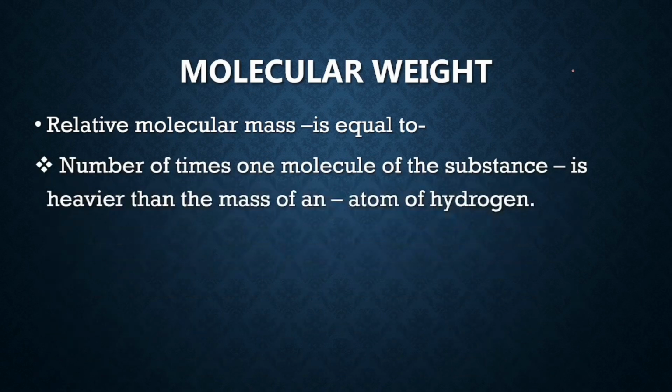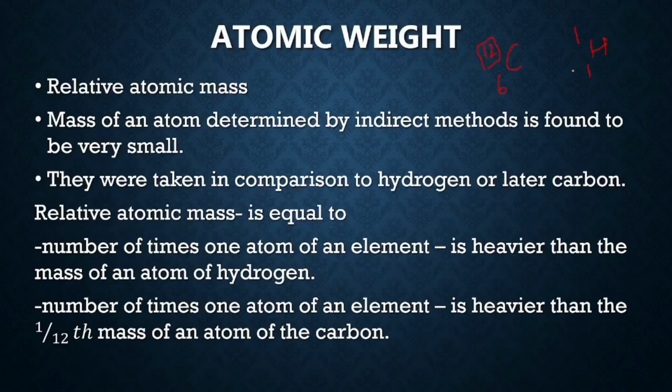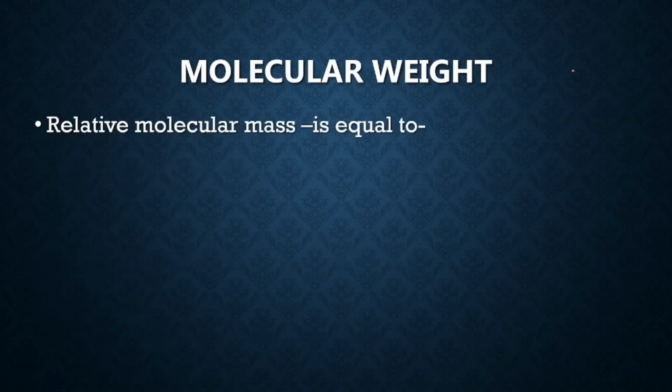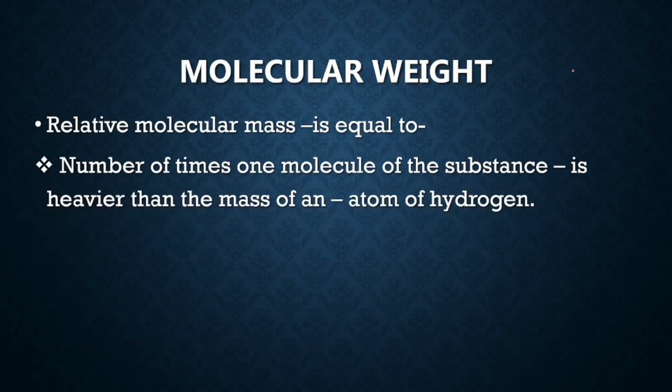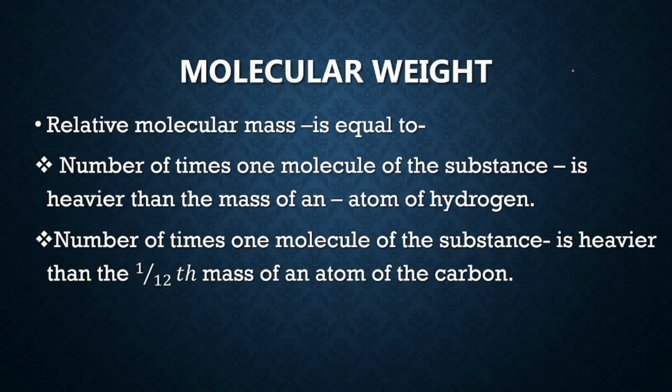Molecular weight. Now atomic weight is for atoms. Molecular weight is for molecules. So relative molecular mass is equal to the number of times one molecule of a substance is heavier than 1/12 the mass of an atom of carbon, or in comparison to one atom of hydrogen. For example, if I have to calculate the molecular weight of carbon dioxide, you should know how much carbon should weigh and how much 2 atoms of oxygen should weigh.